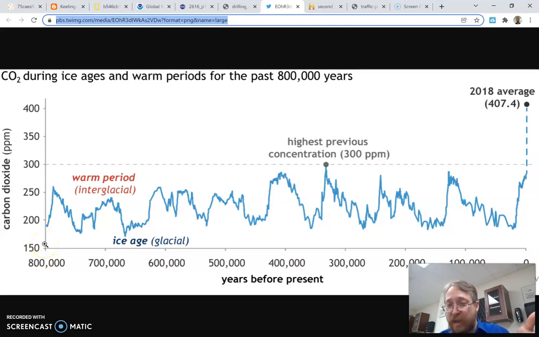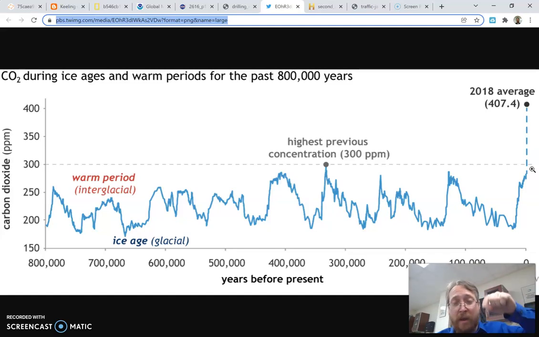And there is a natural cycle of rise and fall. About every 100,000 years or so, it peaks, drops, rises and drops, over and over. So there is a natural cycle. And in those 800,000 years, it ranged from about 170 parts per million to 300 parts per million. Go up to about 300, and then down, and then up, and then down. But this business has not happened in our geologic understanding of carbon dioxide.